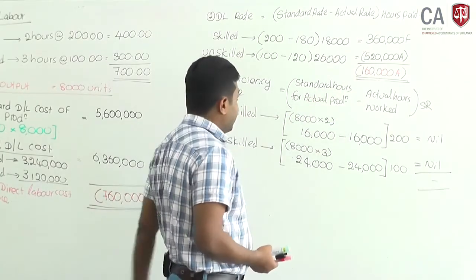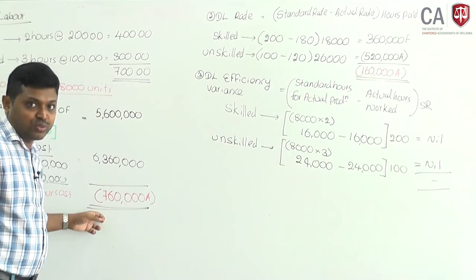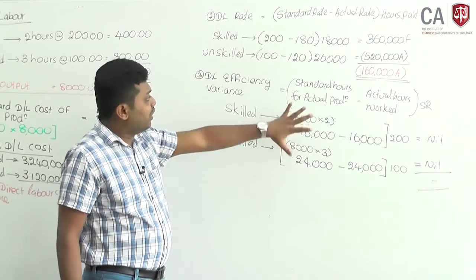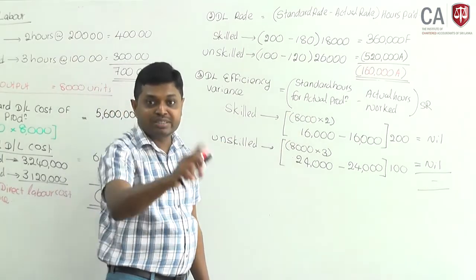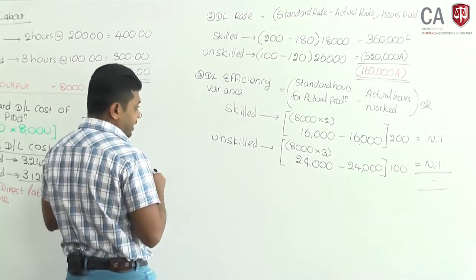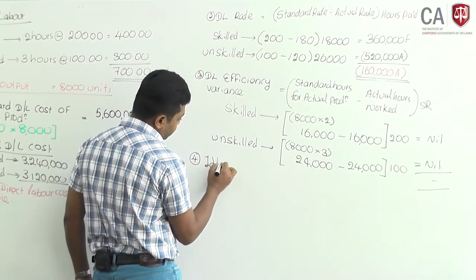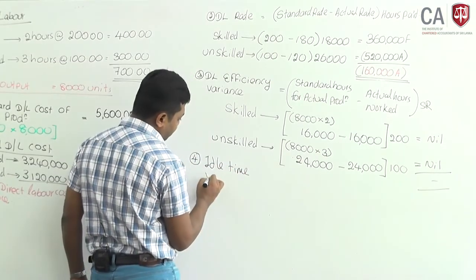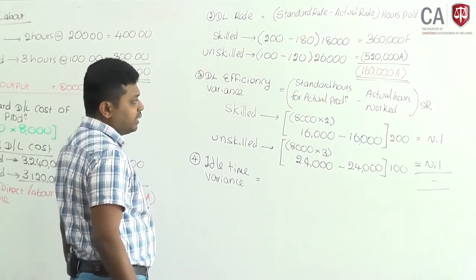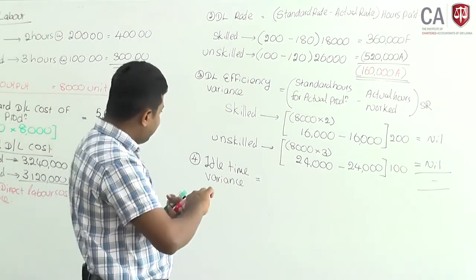The 160,000 variance is there, that 160,000 is from rate variance. It is not tallied with the total labor cost variance of 760,000. Only 160,000 from direct labor rate. Efficiency 0. Then next one is idle time. You have to calculate the fourth variance, idle time variance. How to calculate idle time variance?